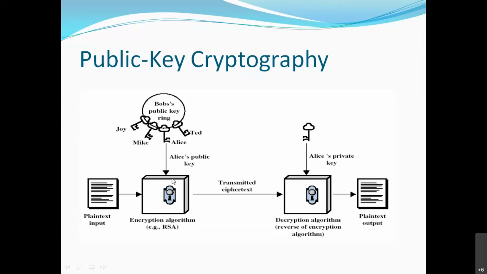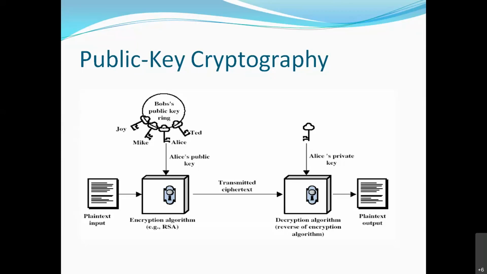Here I have shown you that this algorithm is using Alice's public key, encrypts the message, and sends the ciphertext to Alice. Alice will use her private key and decrypt the message to plain text. So the keys are meant only for those users. No other person can use any other keys.